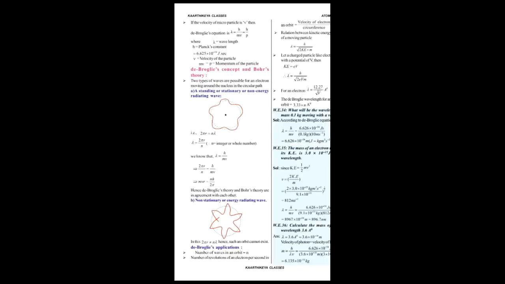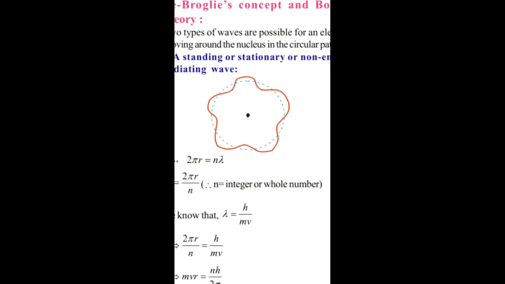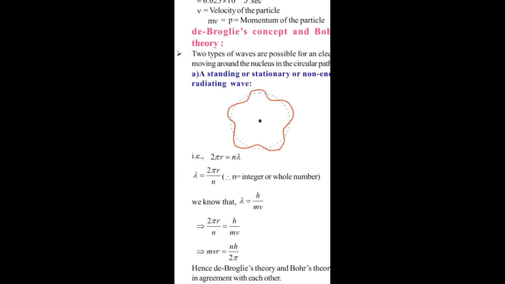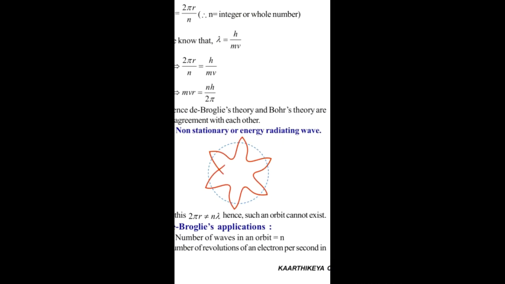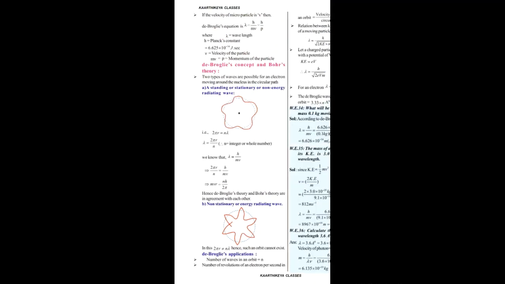See this. This is called constructive interference. 2 pi r is equal to n lambda. You can see here. And this is called destructive interference. In destructive interference, in such kinds of orbitals, electrons won't revolve.